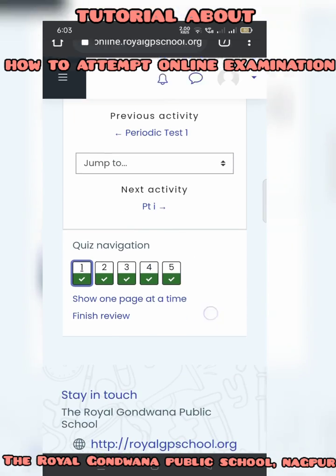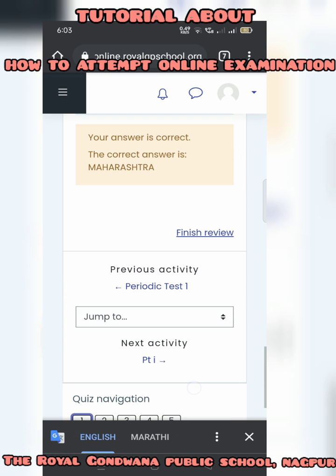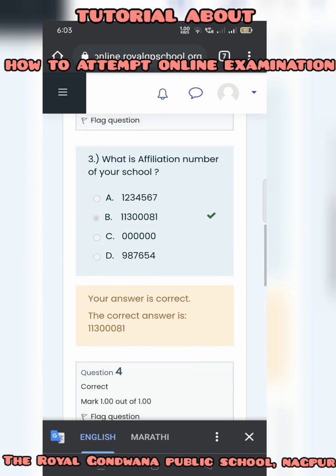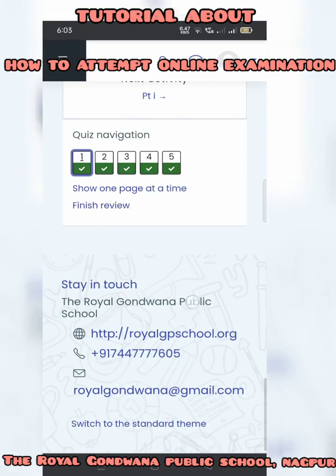Some important points, the most important point is that when you are going to submit the paper, it will ask you the prompt 3 times. You need to click on that every time. If you are not submitting it properly, then your result will not be displayed and the paper will be shown as not attempted. So be careful and submit the paper properly.